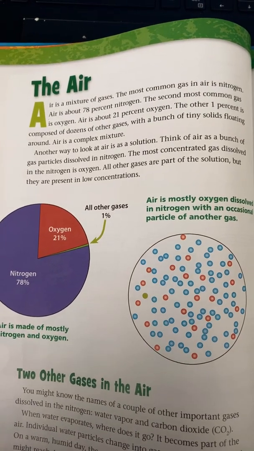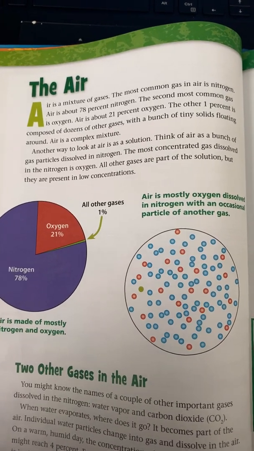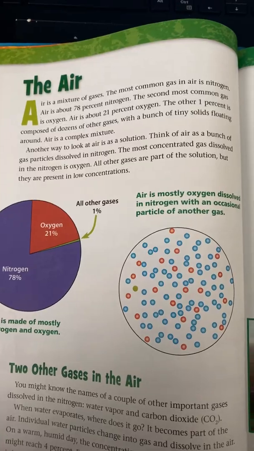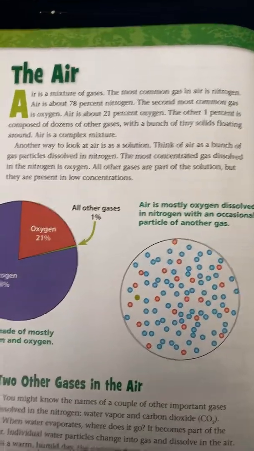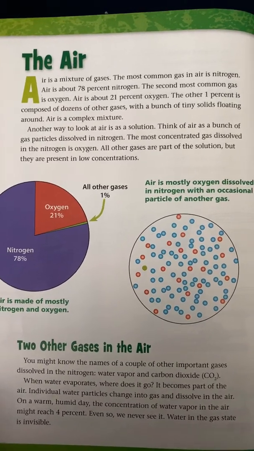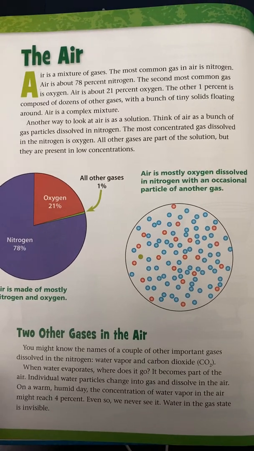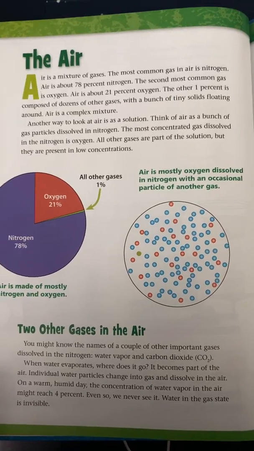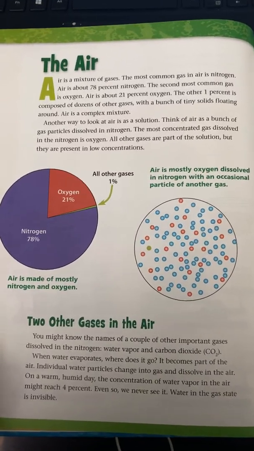Air is a complex mixture. Another way to look at air is as a solution. Think of air as a bunch of gas particles dissolved in nitrogen. The most concentrated gas dissolved in nitrogen is oxygen. All other gases are part of the solution, but they are represented in low concentrations.